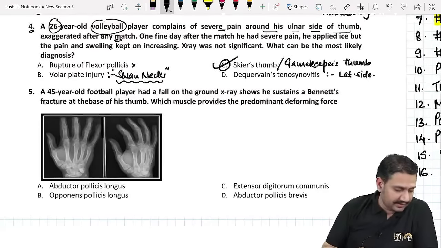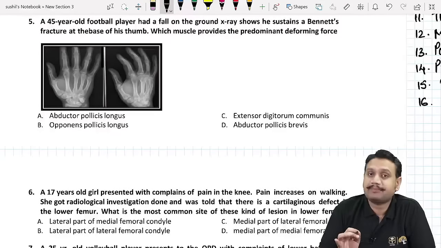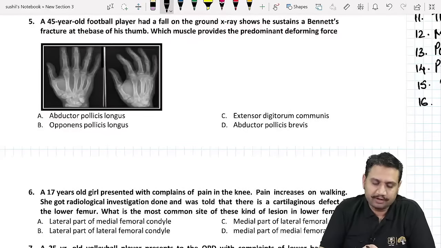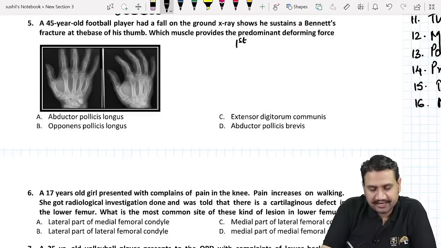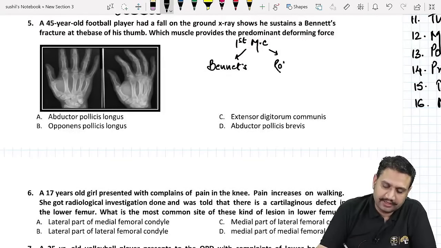Looking at question number 5: a 25-year-old football player had a fall on the ground. X-ray shows he sustained a Bennett fracture at the base of the thumb. Which muscle provides the predominant deforming force? First of all, we should know what fractures occur at the base of the first metacarpal. We know there are two fractures. One they are mentioning here is Bennett's. And the other fracture at the base of the first metacarpal is Rolando. What is the basic difference between Bennett and Rolando?